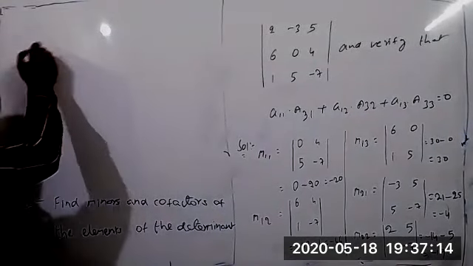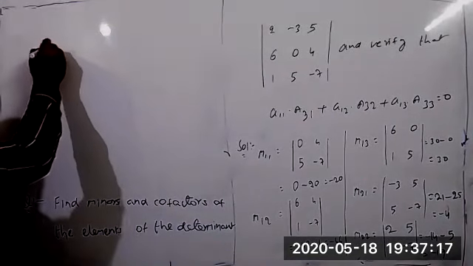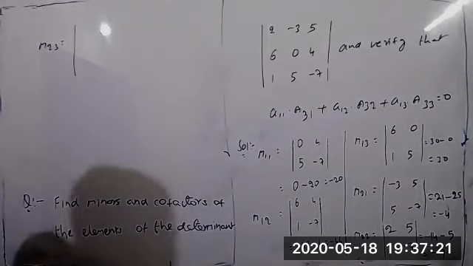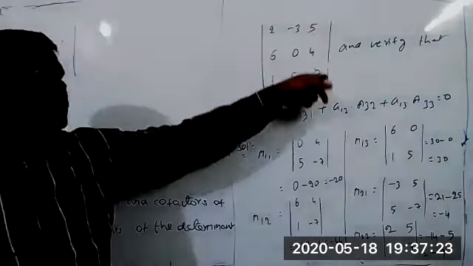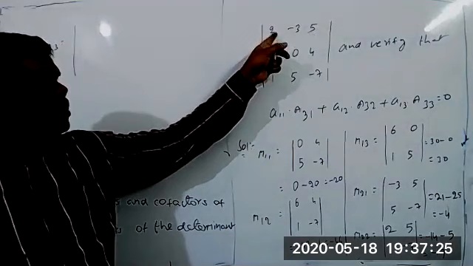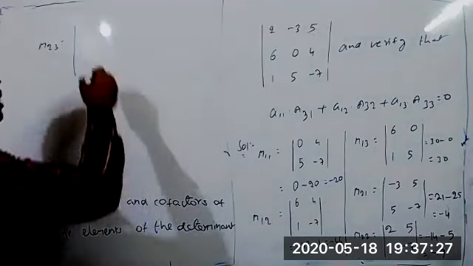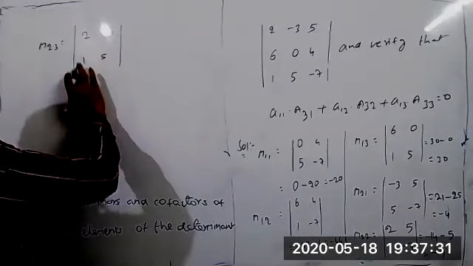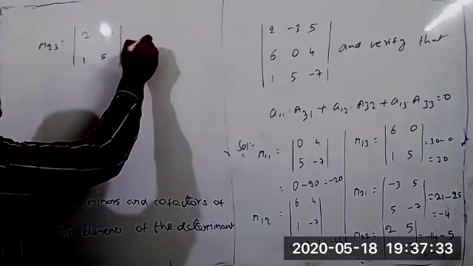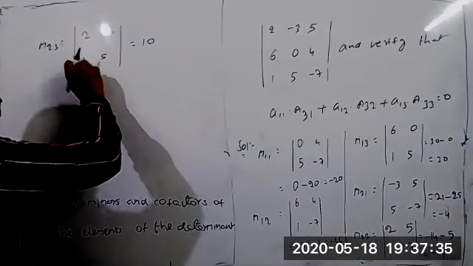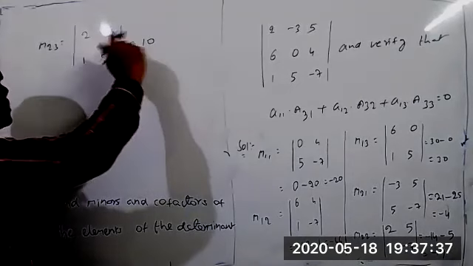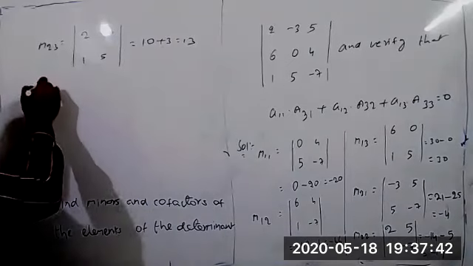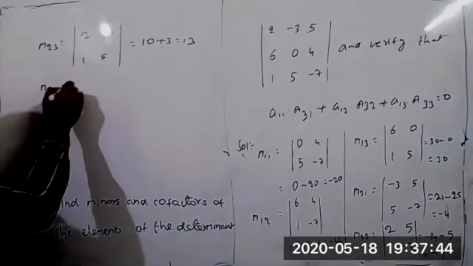Next, M23. Delete the second row and third column. What about the remaining? 2, minus 3, 1, 5. So it is equal to 2 fives are 10, minus of 1 into minus 3 equals minus minus 3, which gets plus 3. So it equals 13.